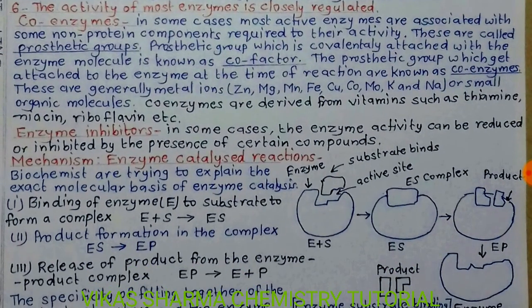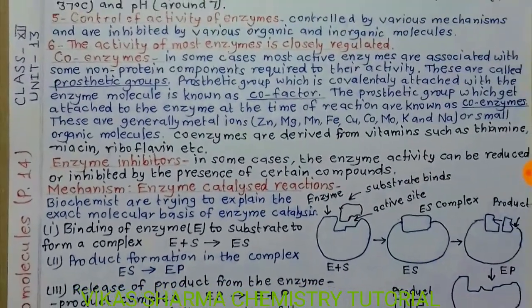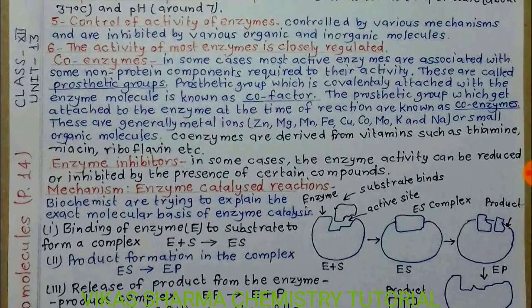Some compounds are known as enzyme inhibitors. In some cases, the enzyme's activity can be reduced or inhibited by the presence of certain compounds. It means coenzymes help the enzymes and enzyme inhibitors block the work of enzymes.